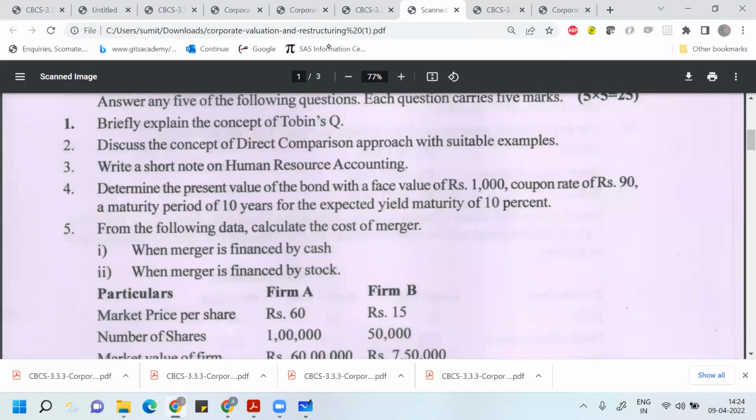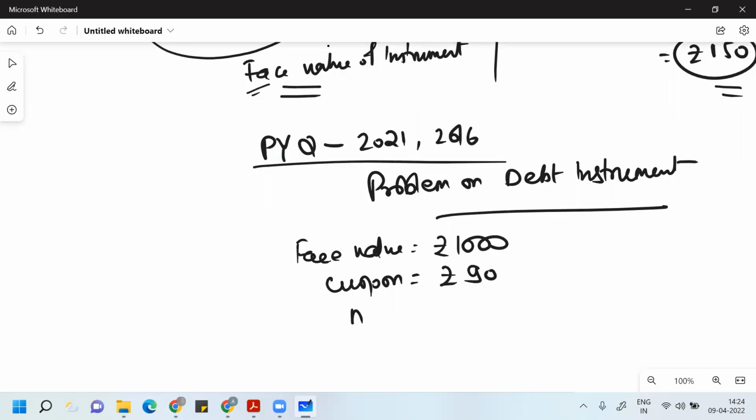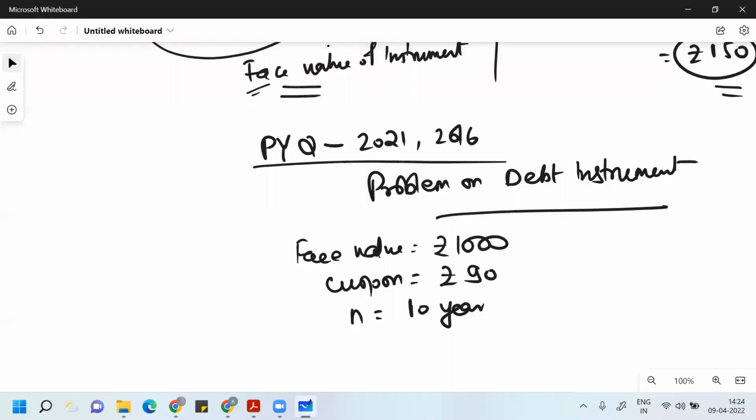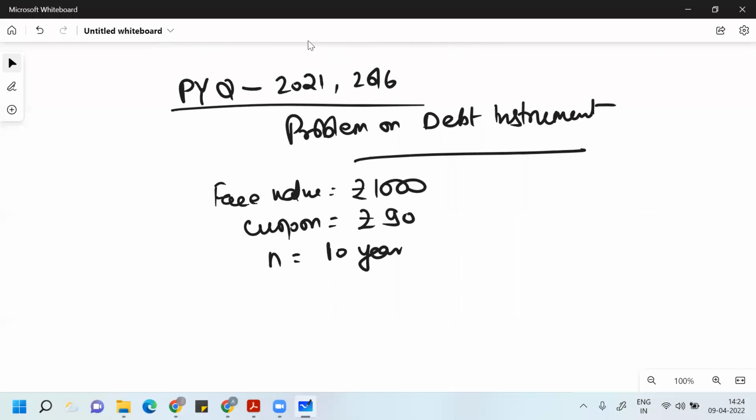Then the maturity period is 10 years, meaning the life of this bond is 10 years. So N is 10 years here. And the yield to maturity is 10%. What is yield to maturity? I will explain. This is called yield to maturity, here 10%. Yield to maturity is the discounting rate, guys.